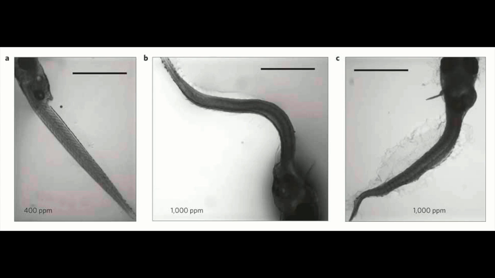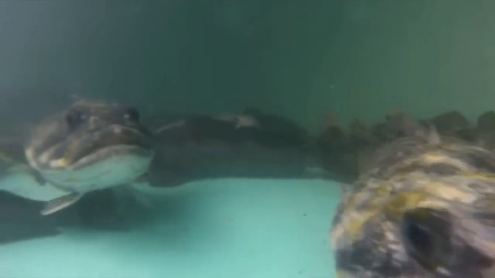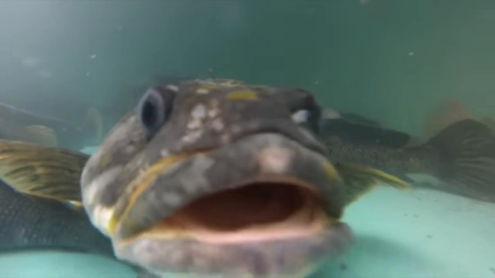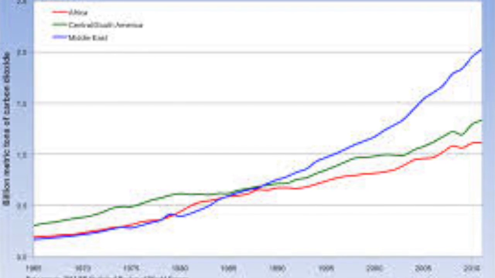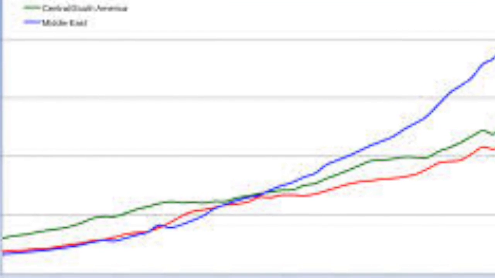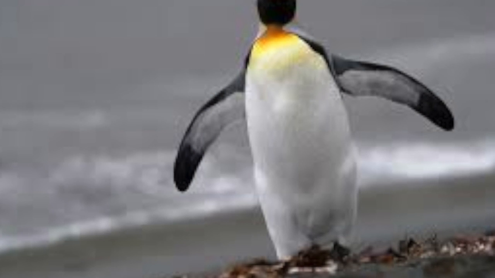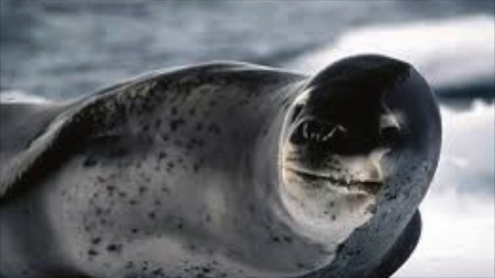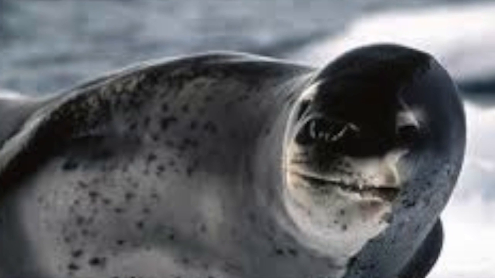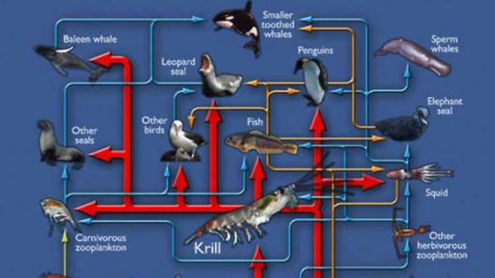As CO2 in the water increases, the amount of mortalities and the severity of the tissue and organ damage increases. This means that the fish larvae will not grow up in order to reproduce, growing more fish, meaning that leopard seals will die off with a shorter supply of food. So in conclusion, the increase in CO2 emissions in the atmosphere has affected the leopard seal. It has caused acidification in the ocean. This affects the food that the leopard seal eats. This is a problem because it affects the species itself, which then causes problems throughout the rest of the ecosystem.